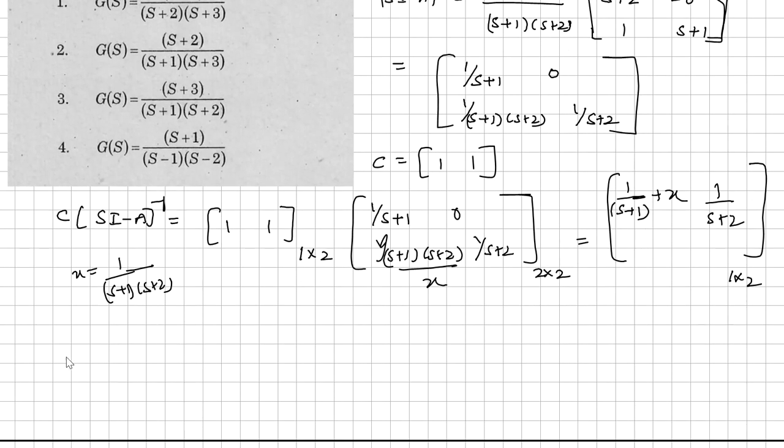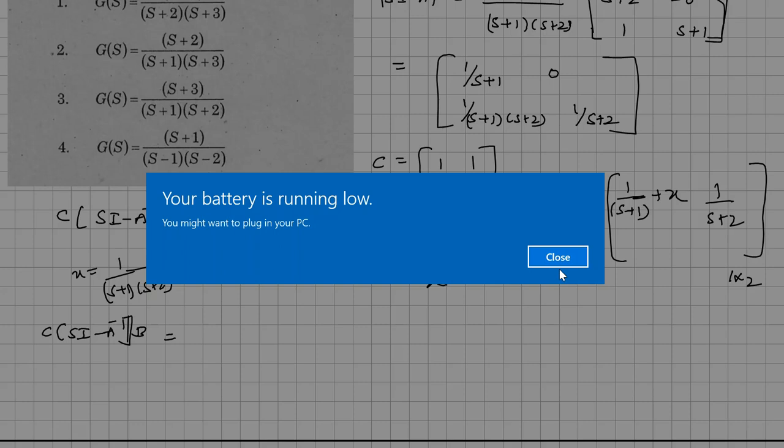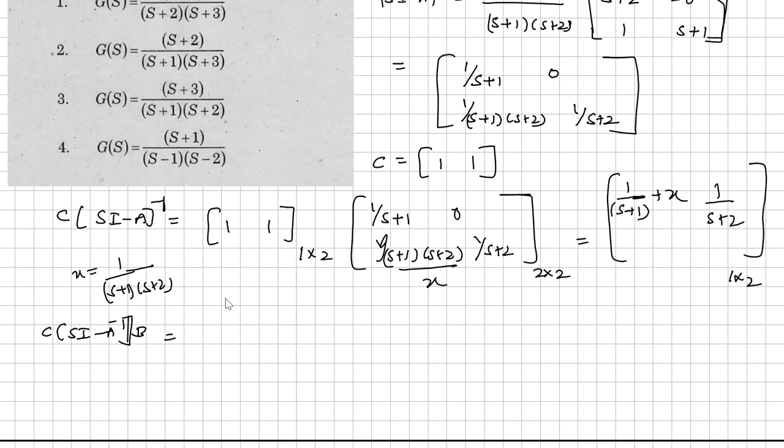Now we will take C into SI minus A inverse into B. So from this you can get 1 by S plus 1 plus X, 1 by S plus 2, into the B value.